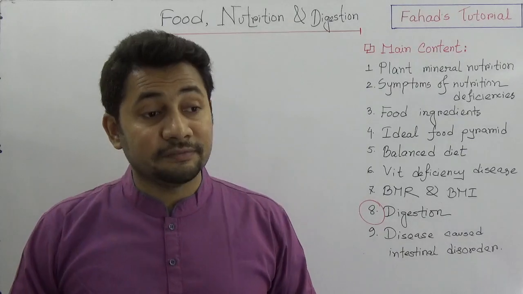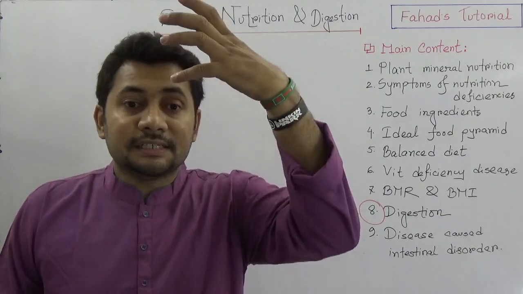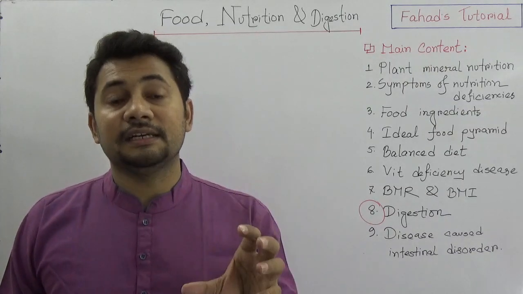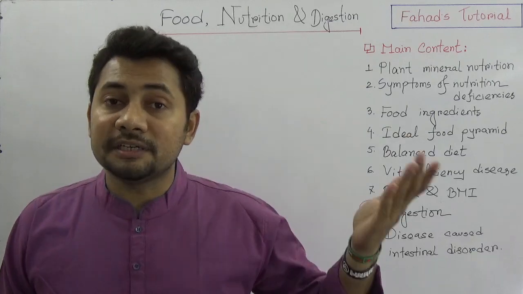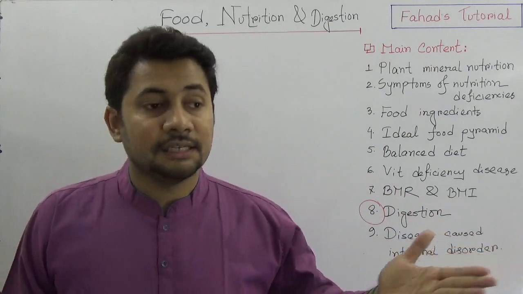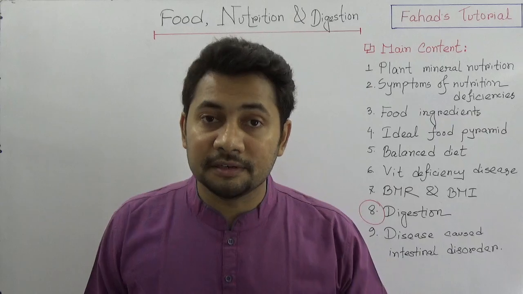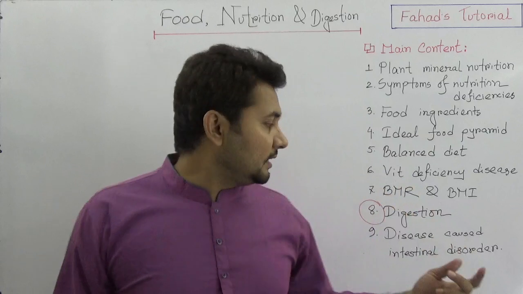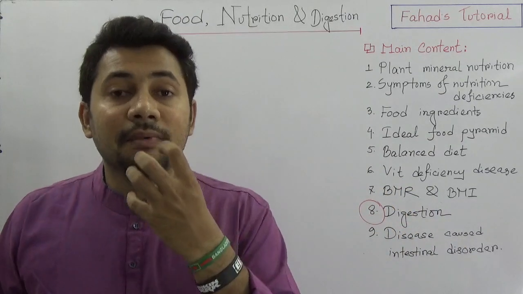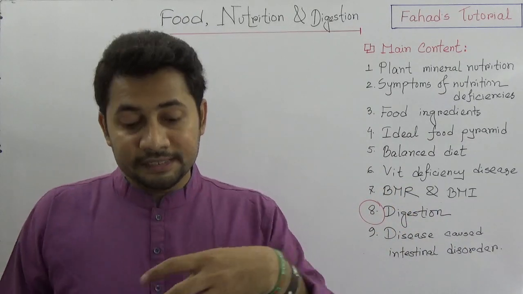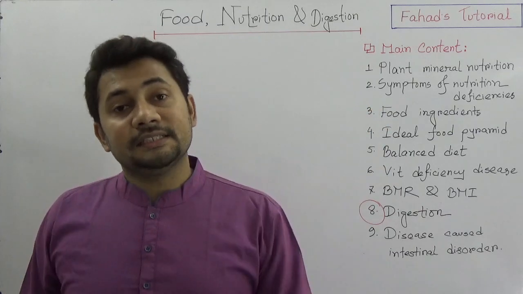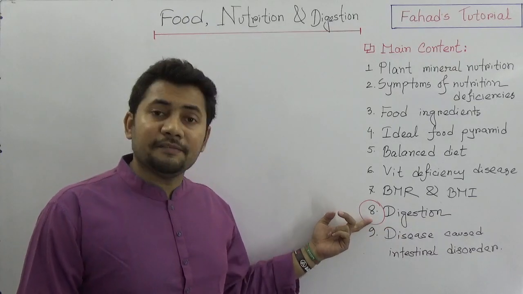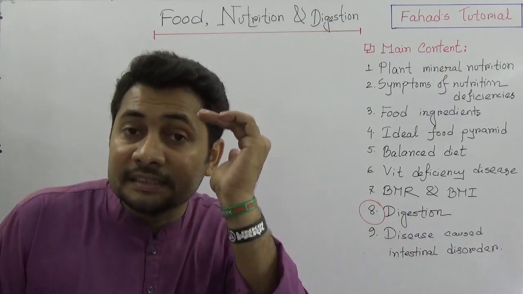A lot of things. In case of digestion, we need to know what the digestive system of the human body is, what organs are actually working here, what the digestive tubes are, what the digestive glands are. We need to know about the liver and pancreas, the functions of the liver and pancreas. And in digestion: digestion in the mouth, digestion in the stomach, digestion in the small intestine, and digestion in the large intestine. So it requires at least 5 to 6 classes to make you understand at least this level.